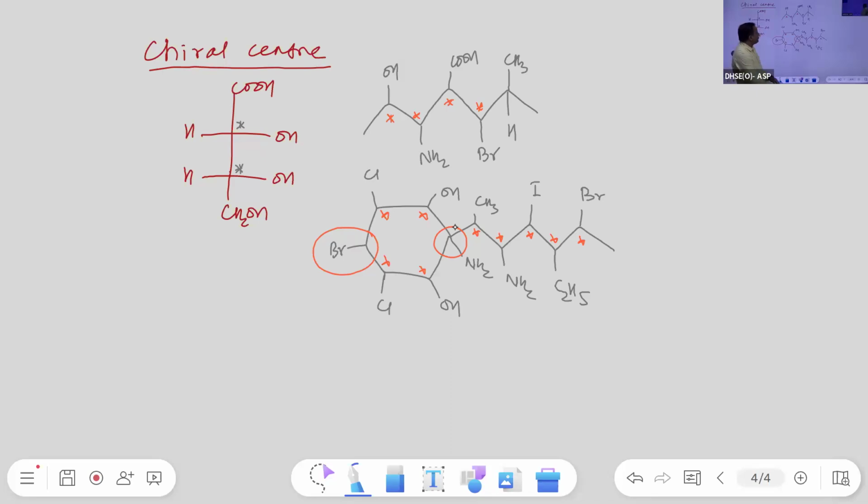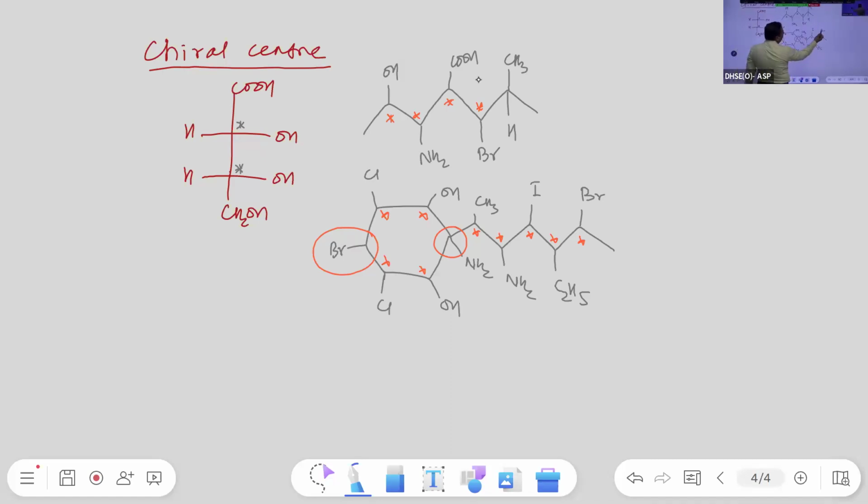Friend, is this clear? I hope all of you got this. Any difficulty? If any difficulty, quickly write in the chat box. No? Okay. Shubham, which one? First or second? Second. Okay.